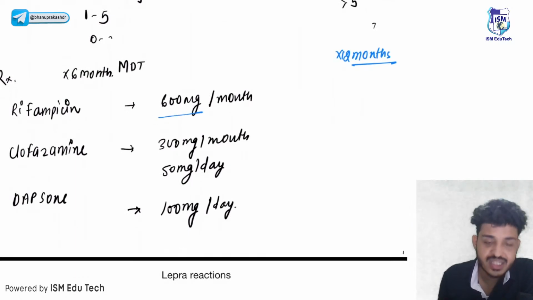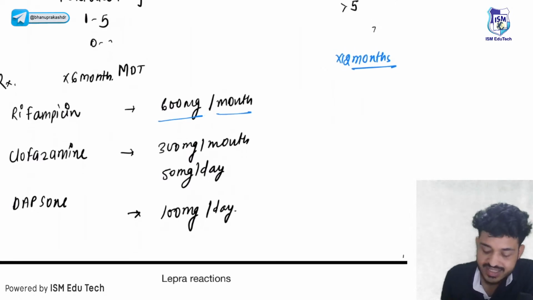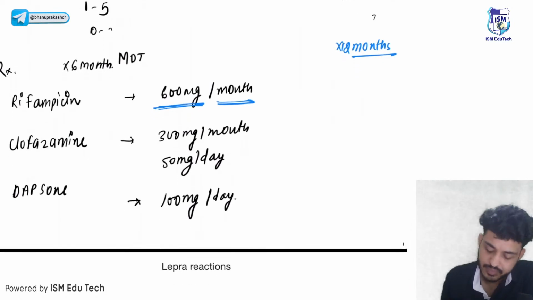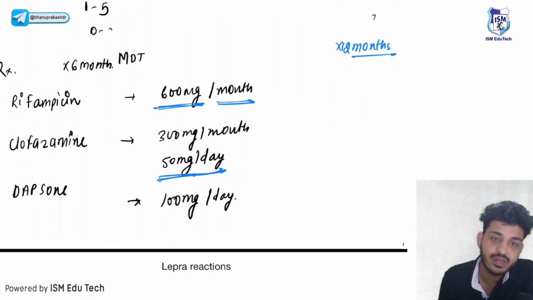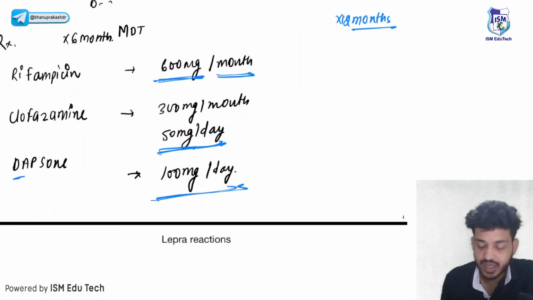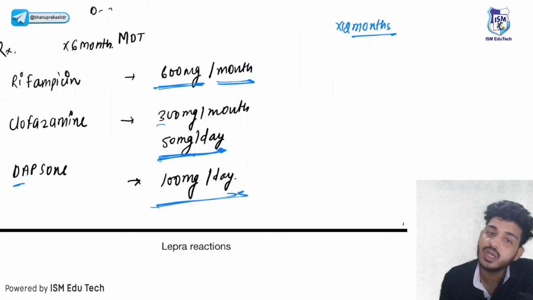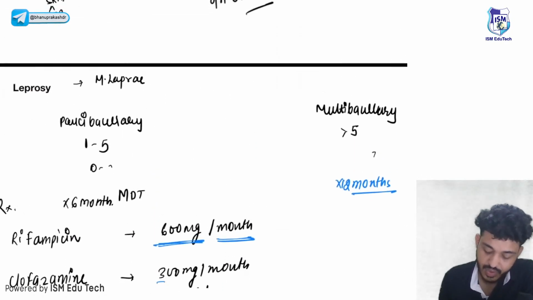Rifampicin you have to take once a month. After 28 days you will go to the clinic, you will get a 600 mg dose of rifampicin. Then they will give you a packet comprising clofazimine and dapsone for daily purpose, D for dapsone, D for daily. How much dapsone? 100 mg per day, and clofazimine 50 mg per day, and when you go to the clinic you will be given 300 milligrams of clofazimine, right? So this is the treatment part.